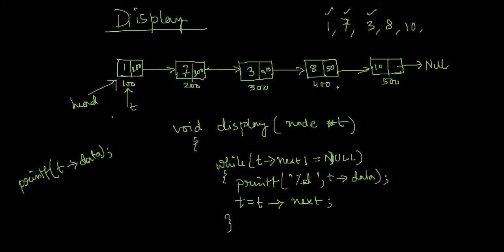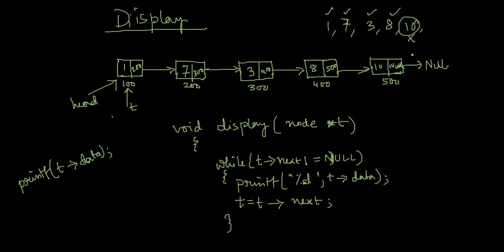This contains 500. So after T equal to T next, when T points to this fourth node, T next is not equal to null, correct? So 8 will be printed, and then T equal to T next. So now T will point to the last node, and here you see T next equals null. It contains null. So since it contains null, the loop will break. And you see, since the loop has not continued, this 10 will not get printed.